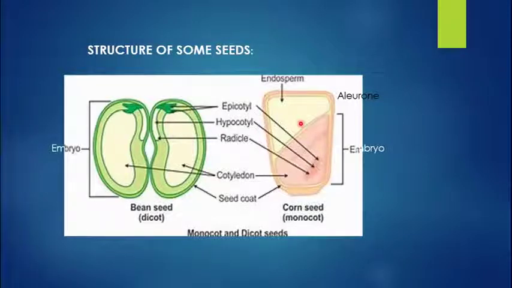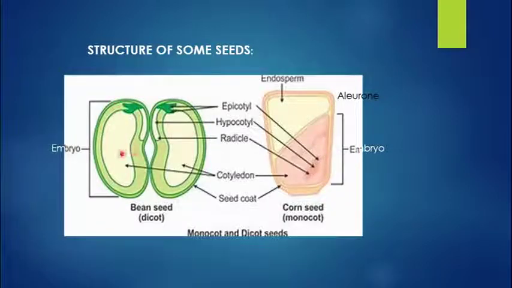Now when you look into the structure of a typical seed, you can see it is made up of three parts. There is an outer part known as the seed coat, then two fleshy cotyledons and an embryonal axis. Seed coats can be one or two in number. The outer seed coat is known as the testa and the inner seed coat is known as the tegmen. Then these are the two cotyledons which are present.